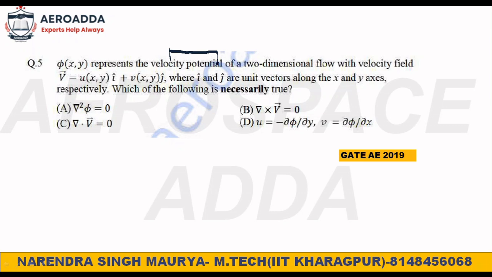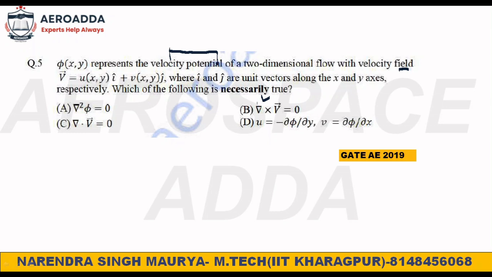I don't know how many of you remember, but if you see the previous notes, you will get it. So the velocity potential of a two-dimensional flow with the velocity field given as u, which is a function of x, y, i, and v, which is a function of x, y, j, where i and j are unit vectors along the x and y axes respectively. Which of the following is necessarily true?